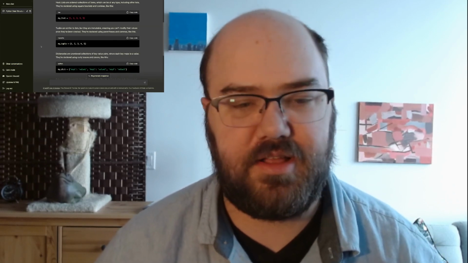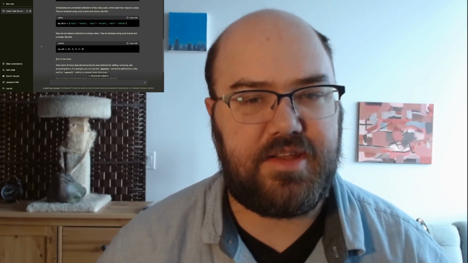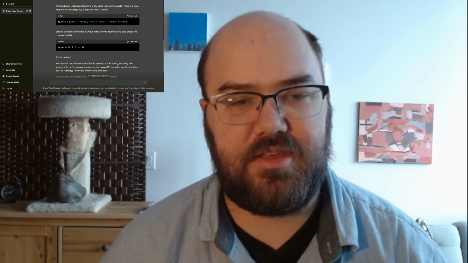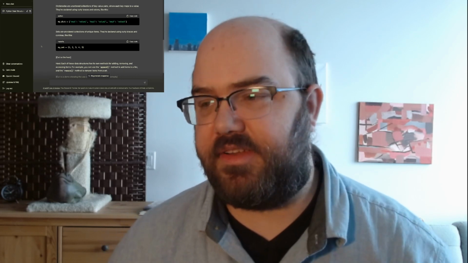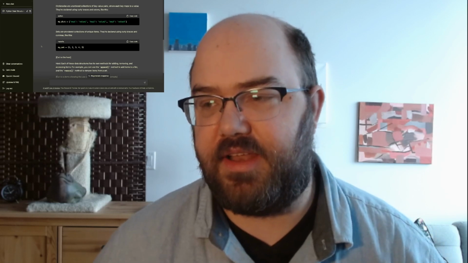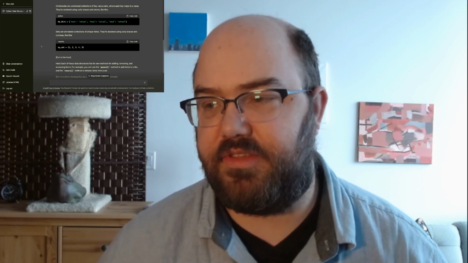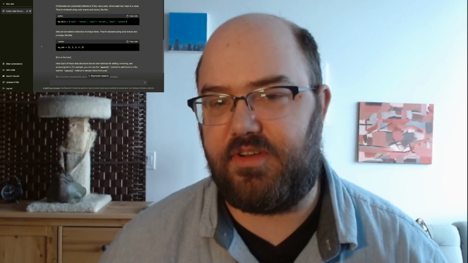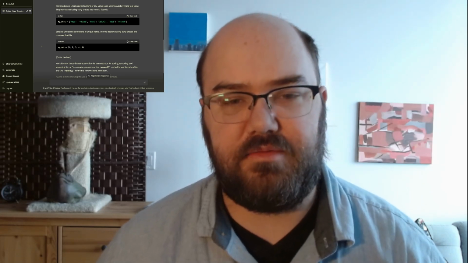Dictionaries. Dictionaries are unordered collections of key-value pairs where each key maps to a value. They're declared using curly braces and colons like this. One thing I'll say about dictionaries is in later versions of Python, the dictionary does preserve ordering according to insertion order. But if you don't rely on them being ordered, you won't run into any trouble.